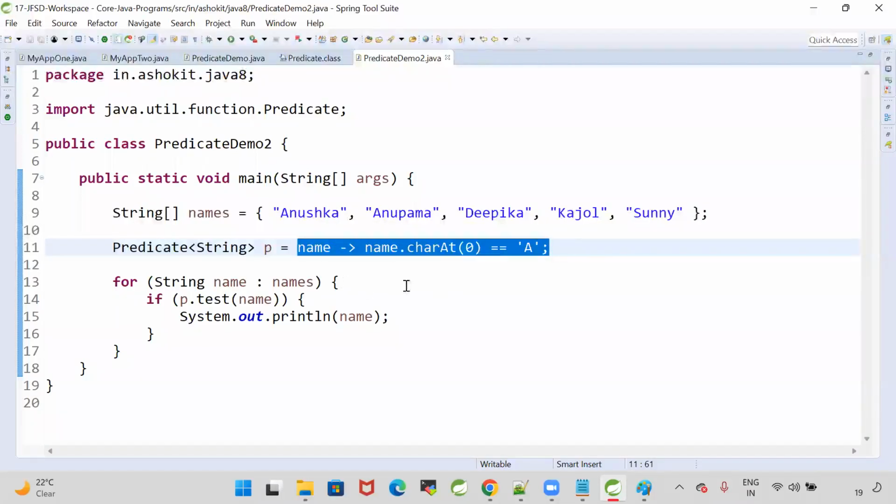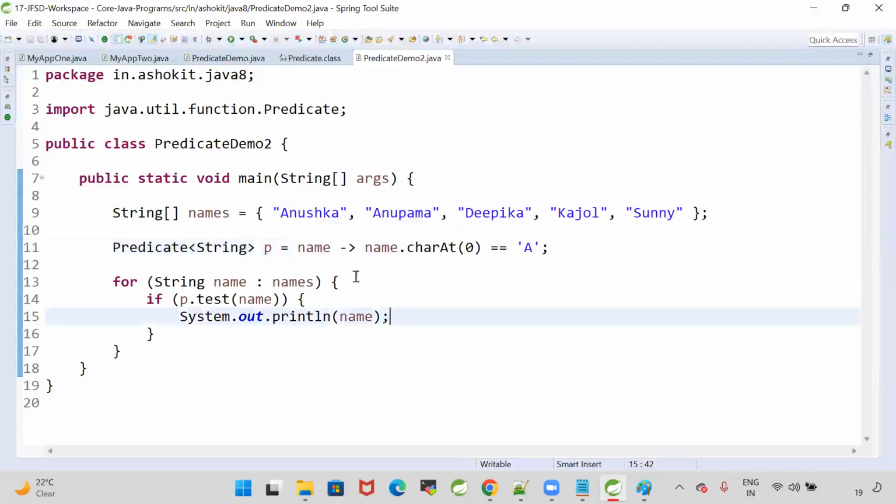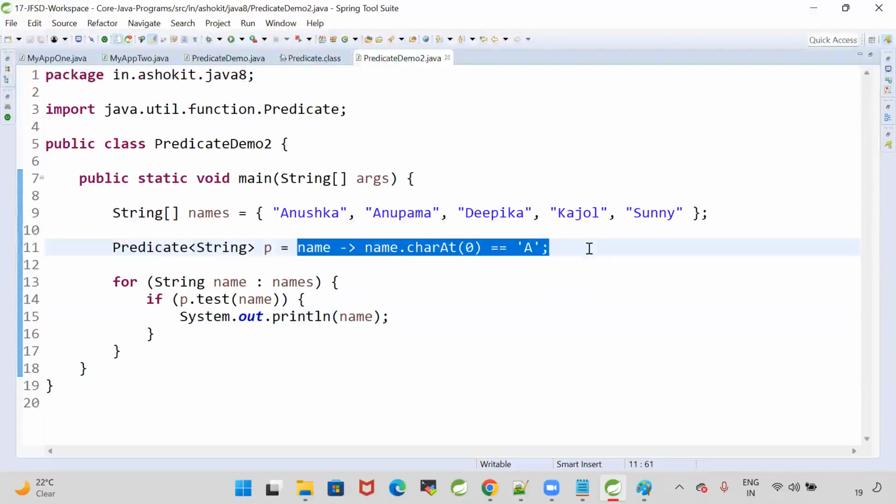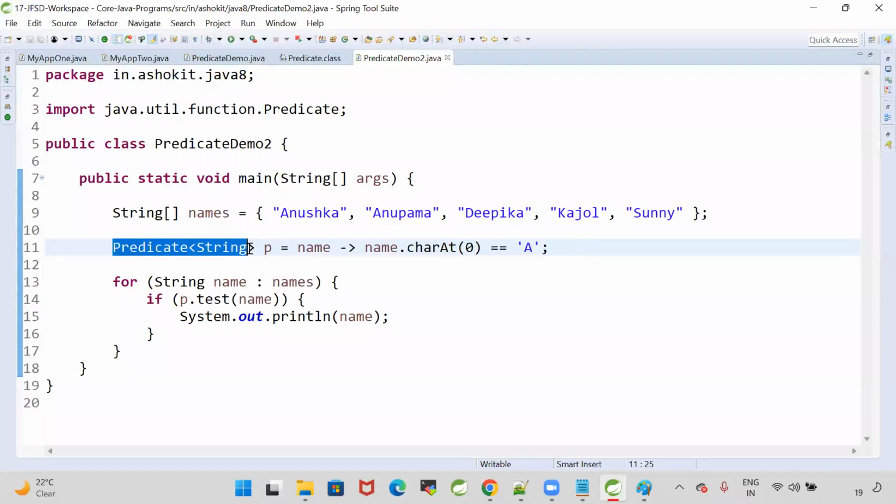This is a lambda. To call the lambda, we need a functional interface, but this is a very common scenario. Taking an input, checking the condition, returning true or false. It's a common requirement for every project. That's why Java introduced one predefined functional interface called predicate. When your lambda is taking an input, doing some conditional check and returning true or false, to invoke that lambda, there is a predefined functional interface called predicate.